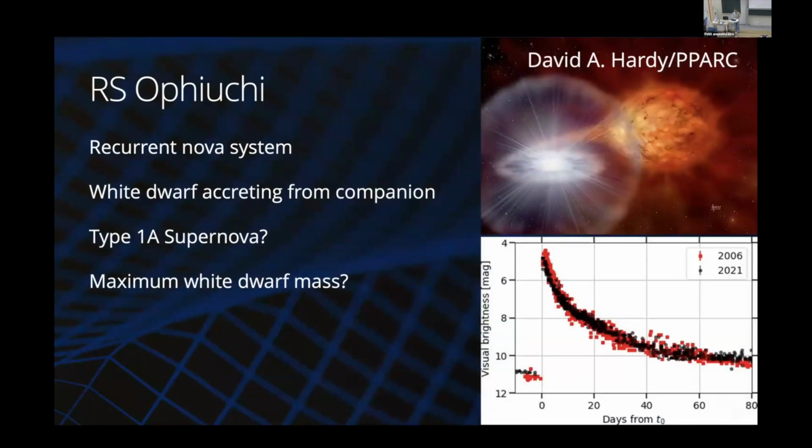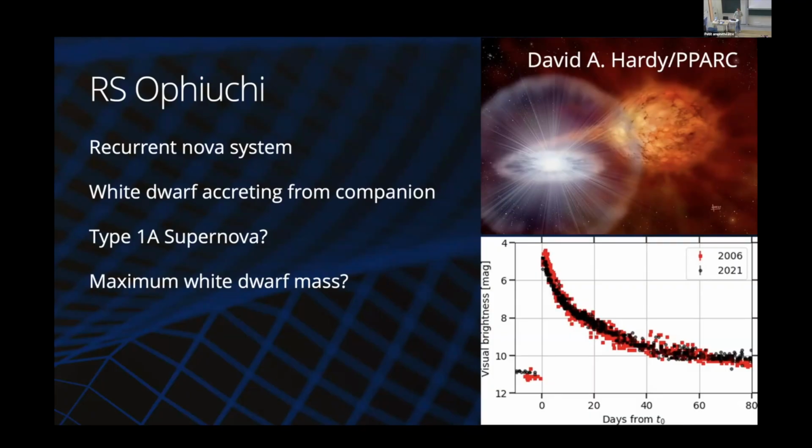To highlight the power of radio observation, I've just picked a few examples. So we have RS Ophiuchi, which was already mentioned before. This is a recurrent nova system consisting of a white dwarf accreting from its companion. Once the white dwarf has accreted enough material, you get this thermonuclear explosion on the surface of the white dwarf, which causes this really ridiculous brightening in the optical. These systems are very interesting because they might be type Ia supernova progenitors, and they also teach us a lot about potentially the maximum mass of the white dwarf.